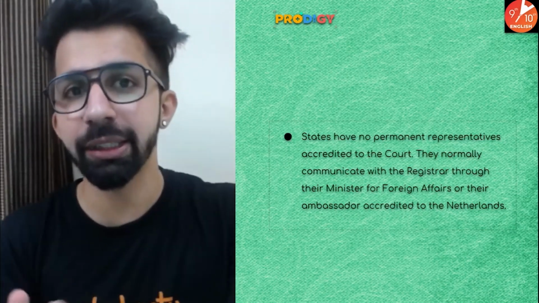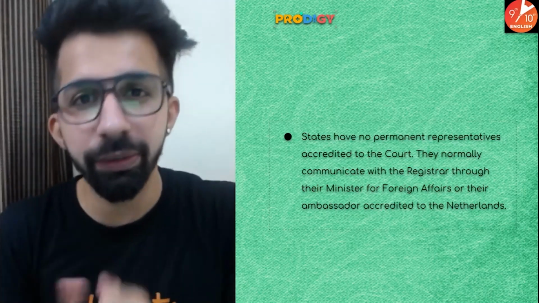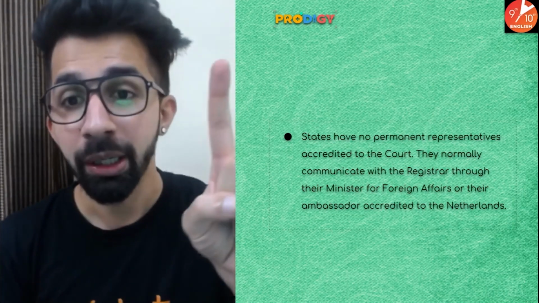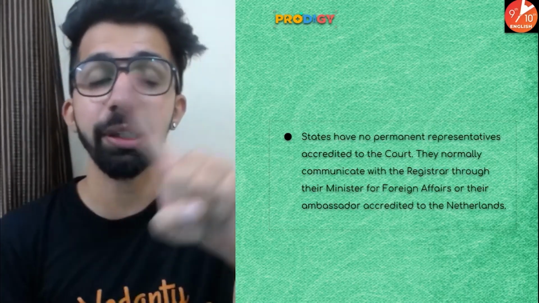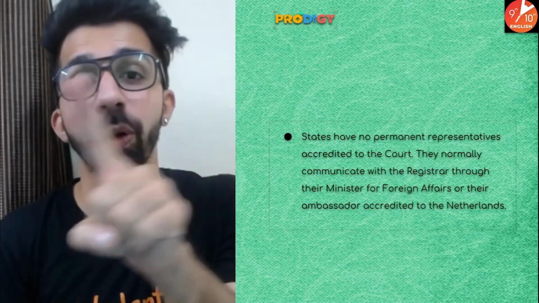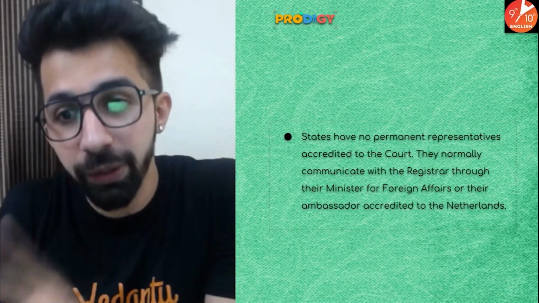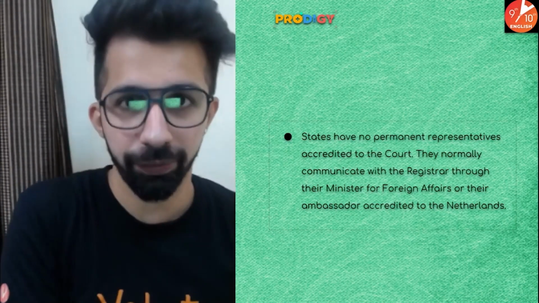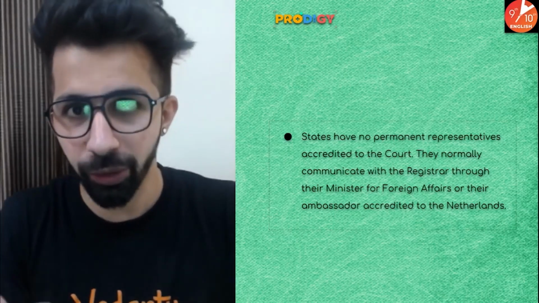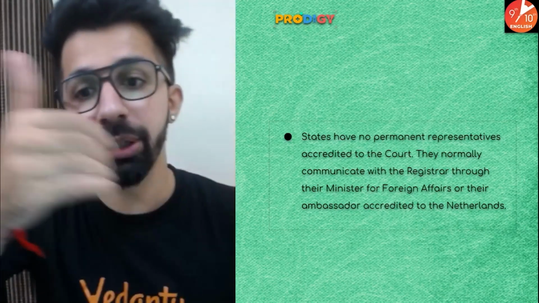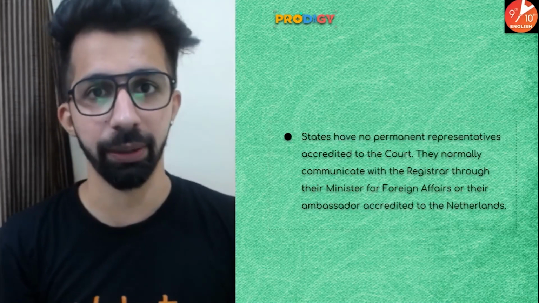So how do the states, means the member countries, communicate with the court? Let's understand. The states normally communicate with the registrar. Registrar is basically an officer in the court. So states normally communicate with that officer through Ministry of Foreign Affairs. So via Ministry of Foreign Affairs, the state communicates with the court through registrar.